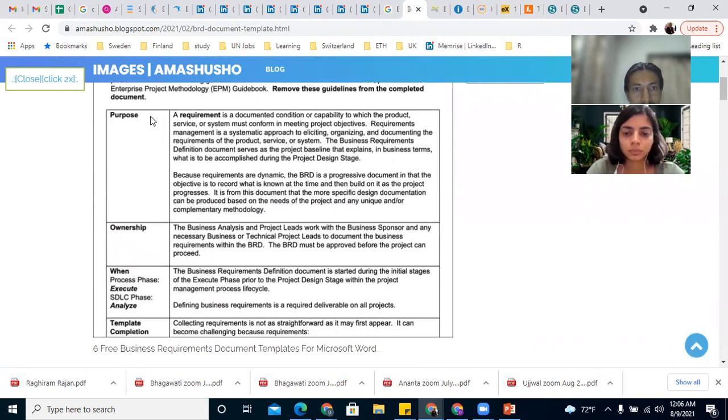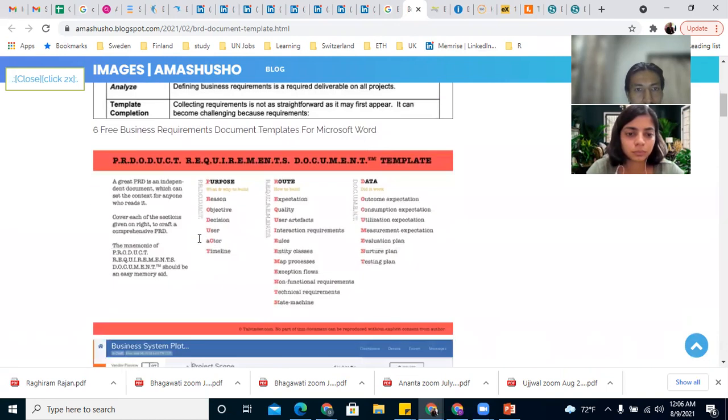What is the purpose? Who will own that? I don't think this is a good example.